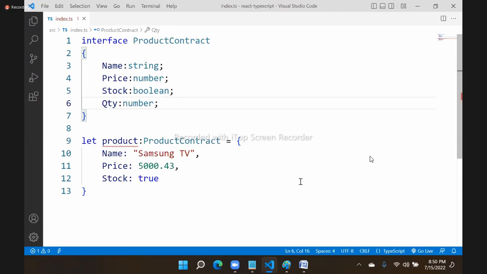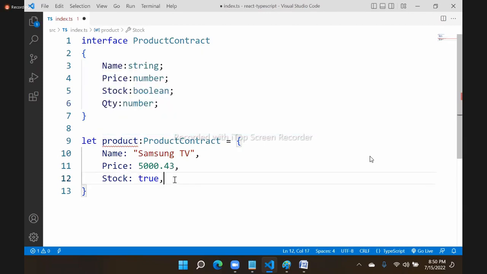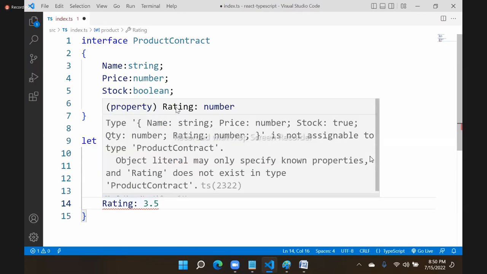Why is it showing an error? It says quantity is missing. So we write quantity as 2. I am writing an extra rating as 4.5. It's not accepted. It says that as per the contract, rating is not a member, it doesn't exist.